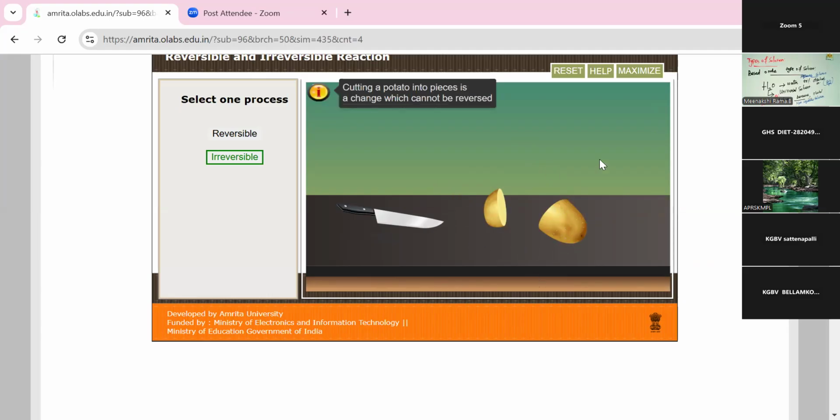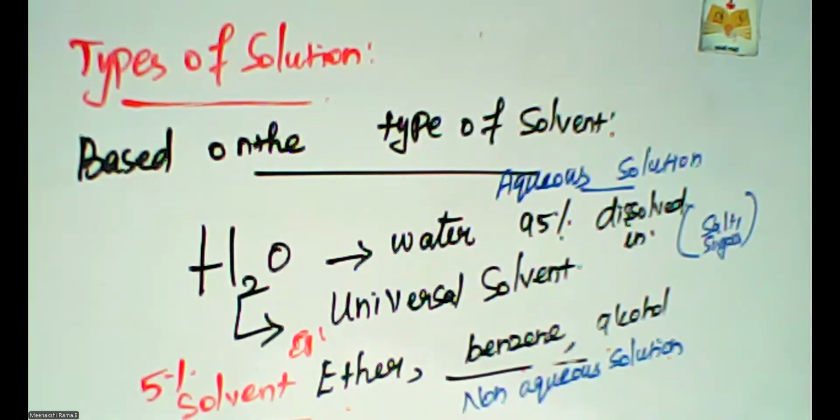So this is called an irreversible reaction. A reversible reaction means the salt is once again settled in the beaker. The potato is not joined, so this is called an irreversible reaction. So we learned what the concentration level is, and also what reversible and irreversible reactions are.